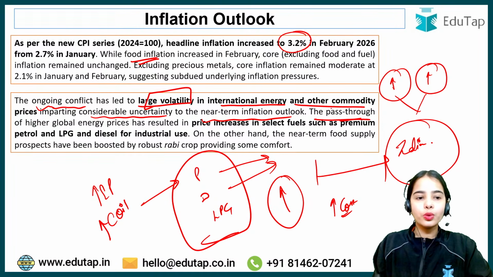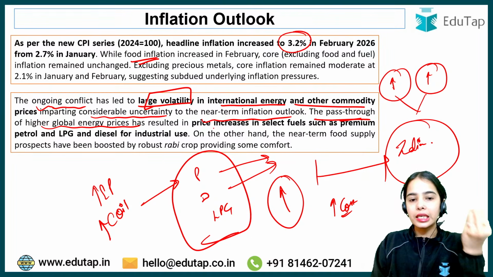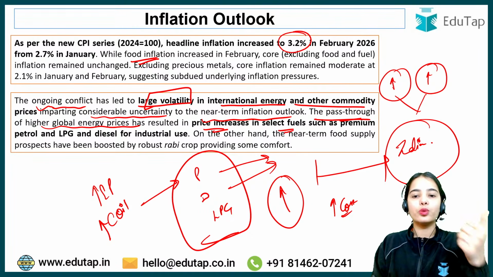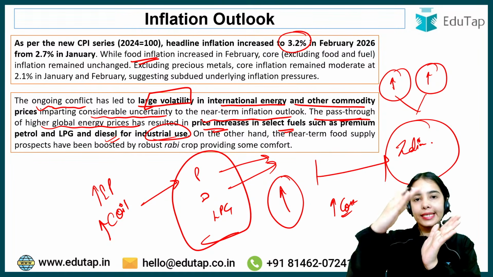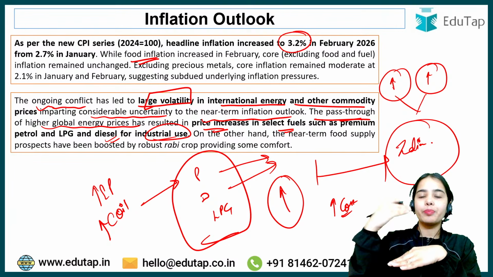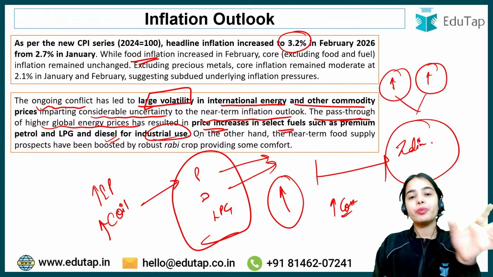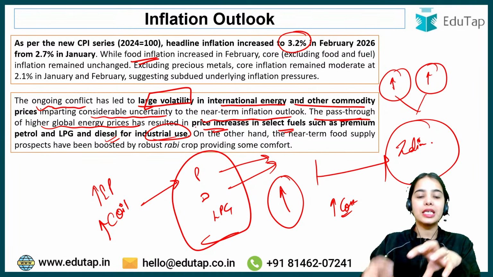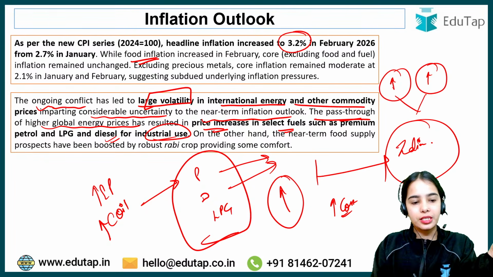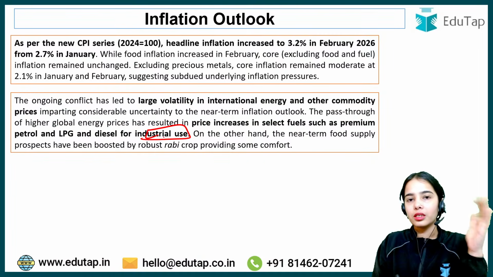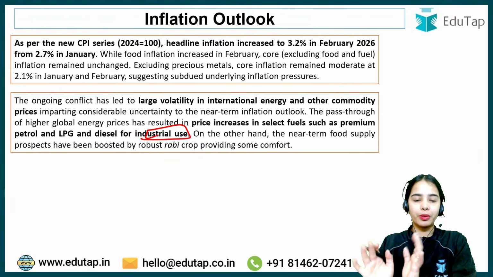Okay, the pass through of higher global energy prices has led to an increase in the price of selected fuels such as premium fuel, LPG and diesel for industrial use. So for now there is an increase in the premium petrol and LPG prices and diesel for industrial use. But slowly, if the energy prices keep on increasing, there will be a faster increase in the prices of the LPG cylinder, diesel and petrol and such. Okay, for now it is contained for industrial use, but slowly it can start impacting the consumers also, the other people also.